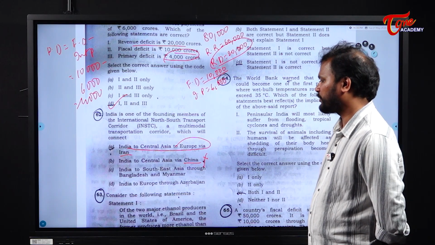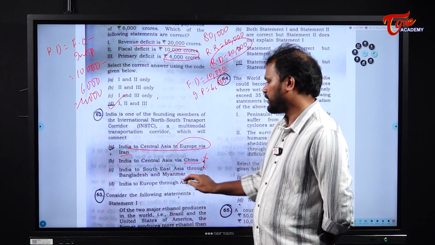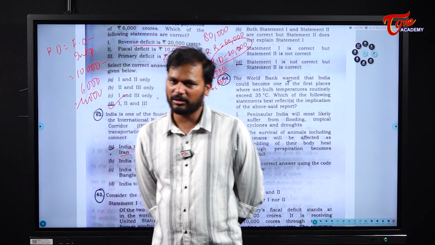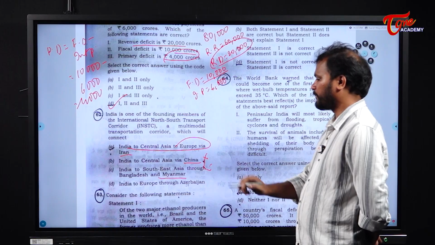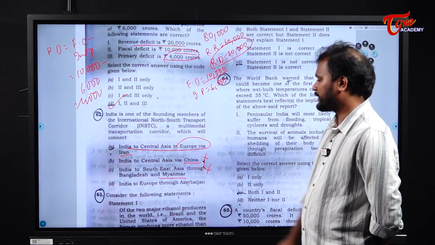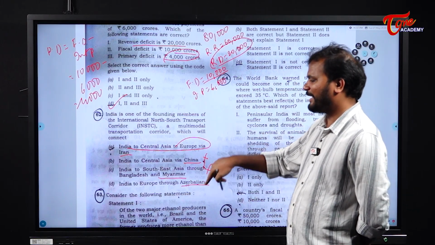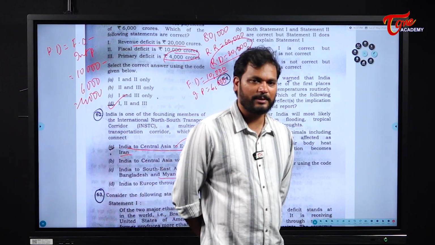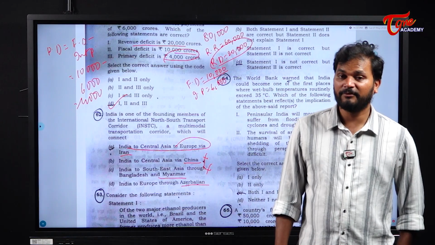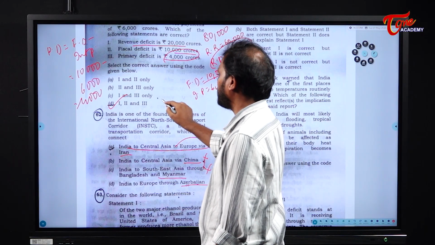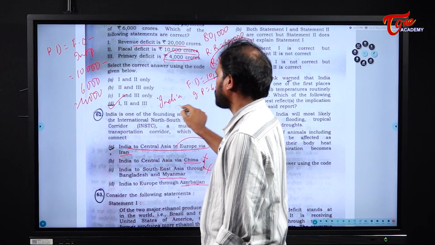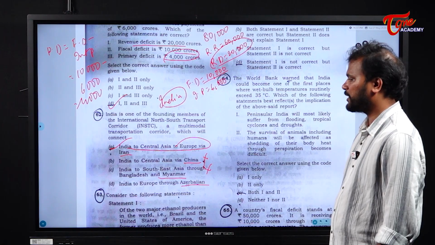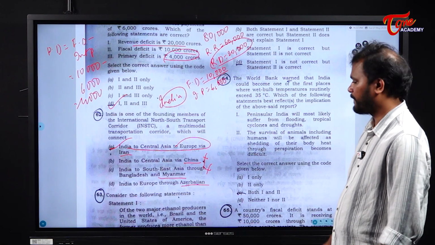Next, India to Southeast Asia through Bangladesh and Myanmar. Currently, the Southeast Asian nations are not part of INSTC. So this is also wrong. Next, India to Europe through Azerbaijan. Now you might confuse between A and D, but the point here is that there is one major component as far as Iran is concerned, which is the Chabahar port, which is very important to India. So if you remember that, you can easily answer this: India to Central Asia to Europe via Iran. Clear? Next.